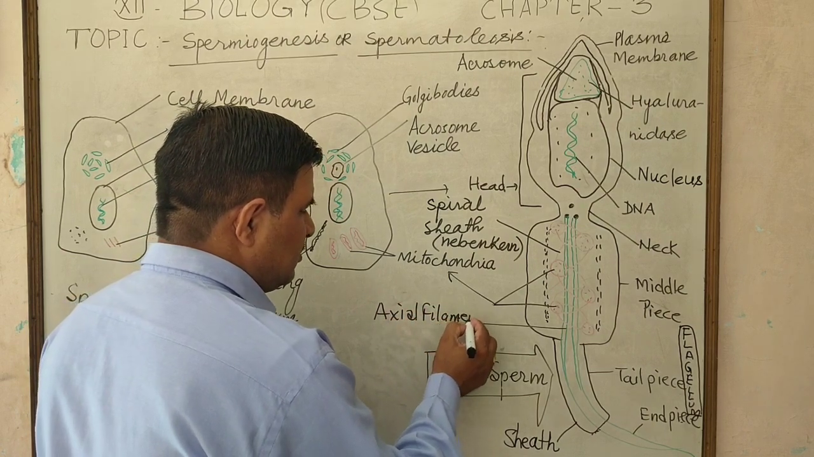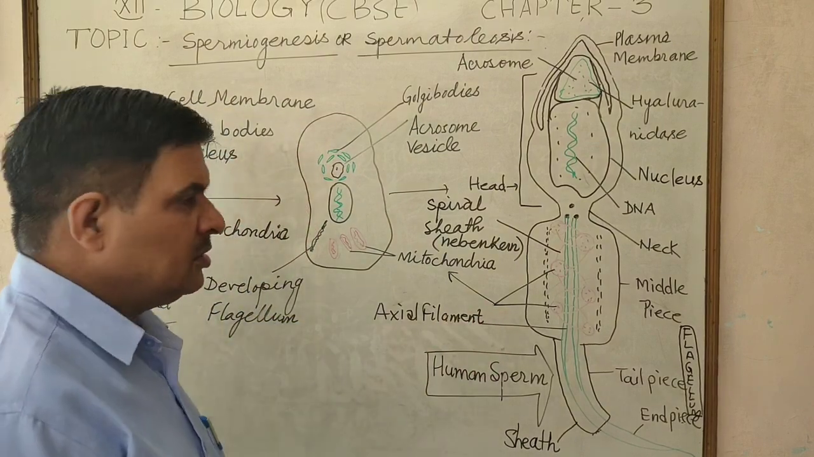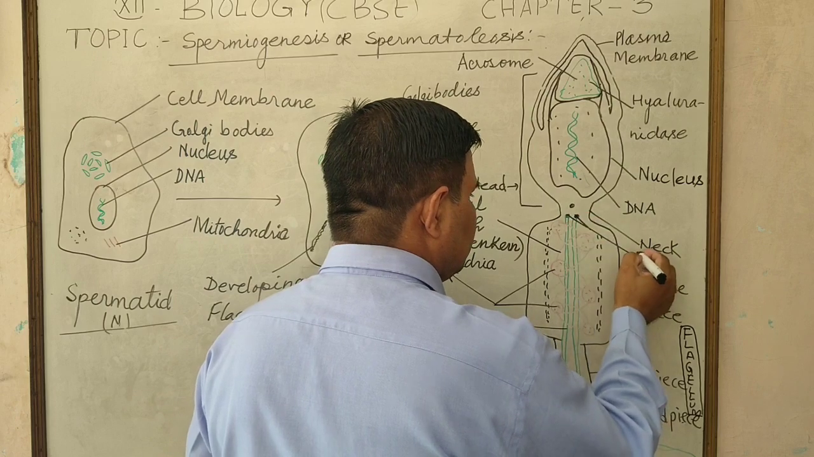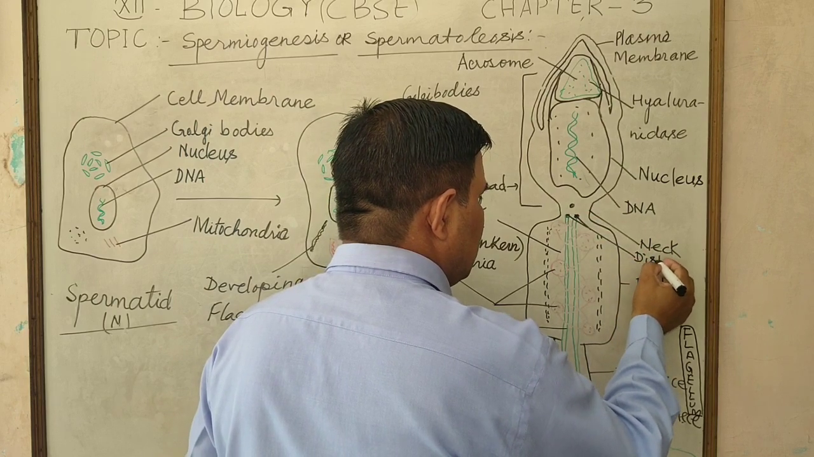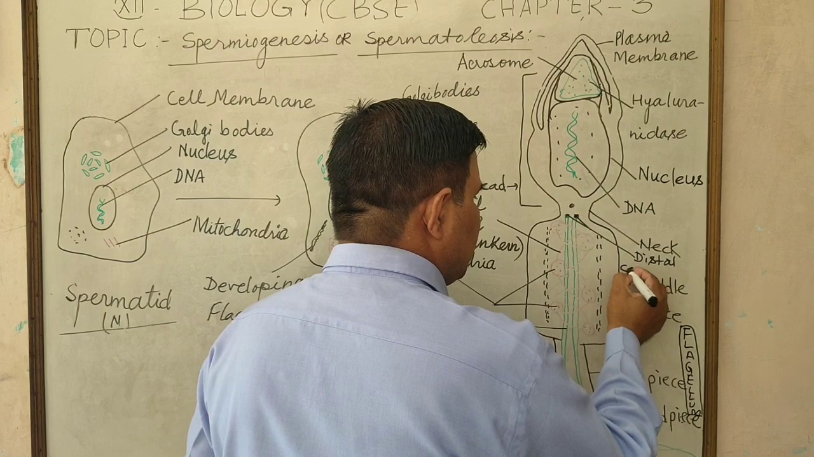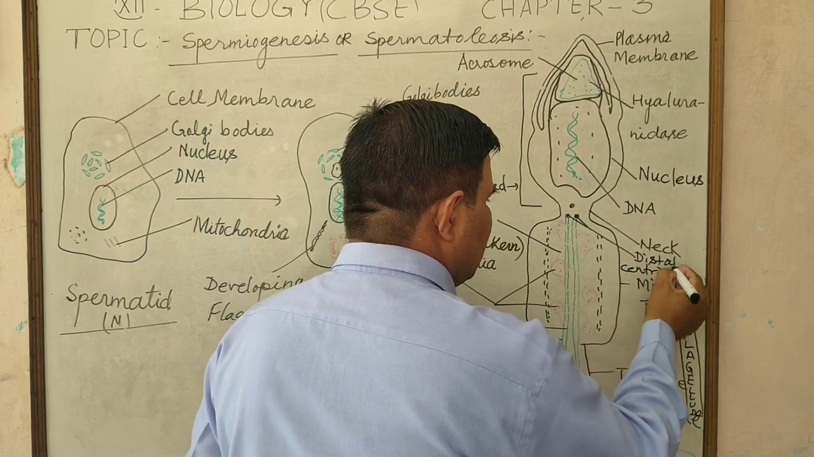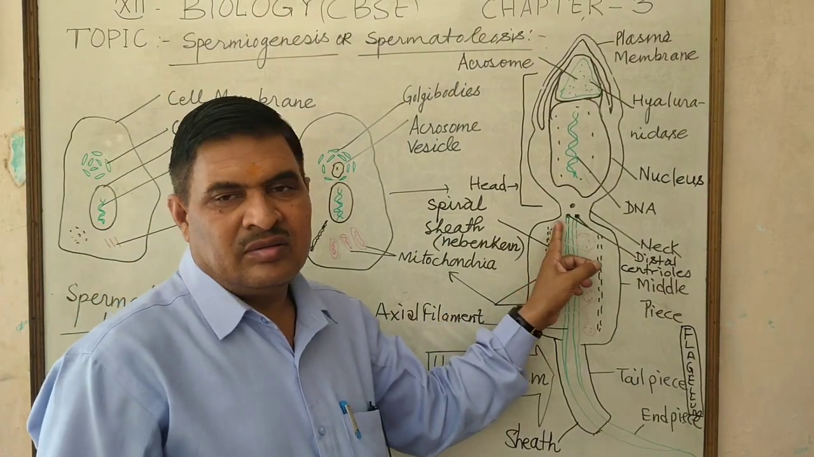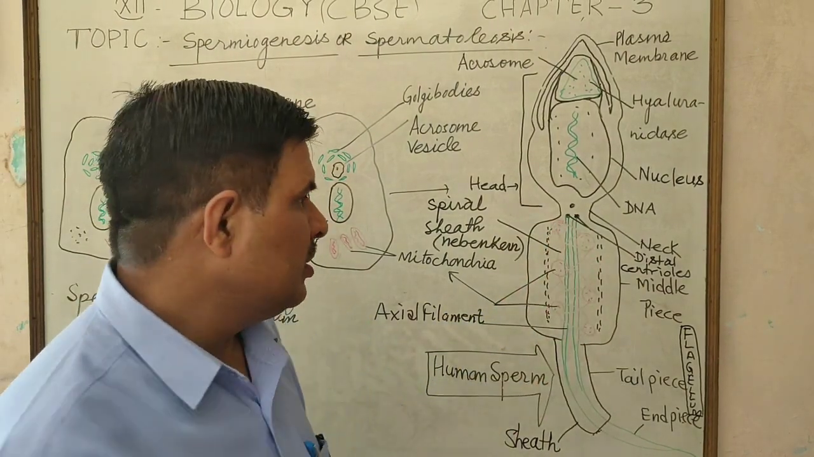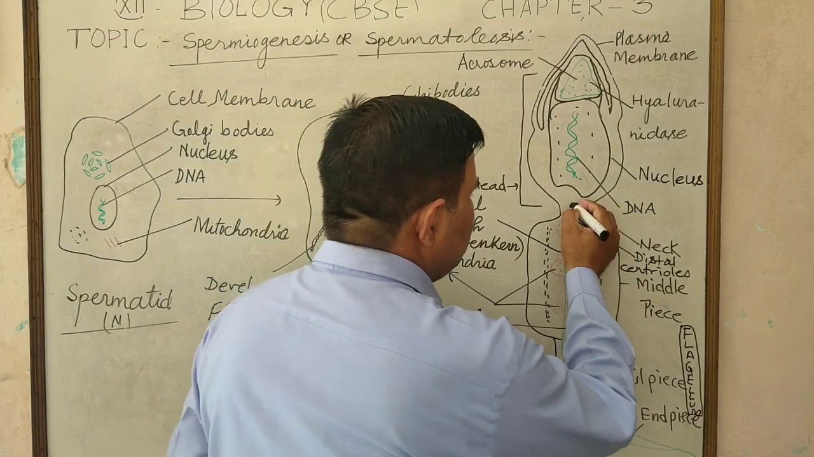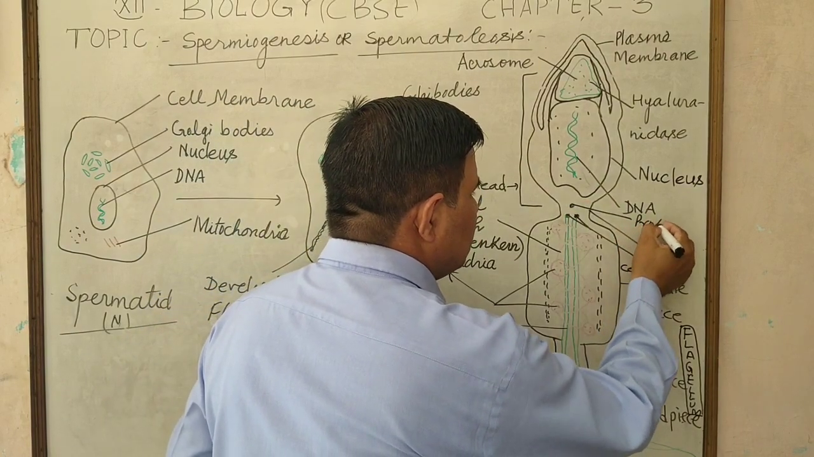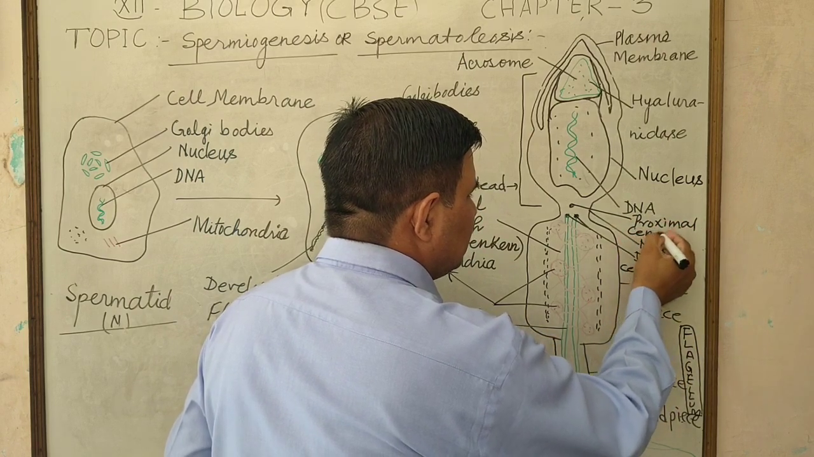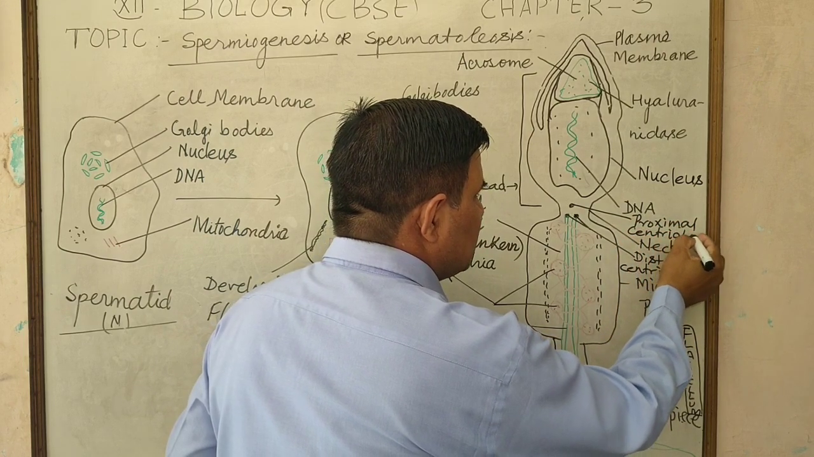Axial filament which is attached by the distal centriole. These are the distal centriole, which acts as the basal body for the flagellum, and the proximal centriole, present near the nucleus of the sperm.